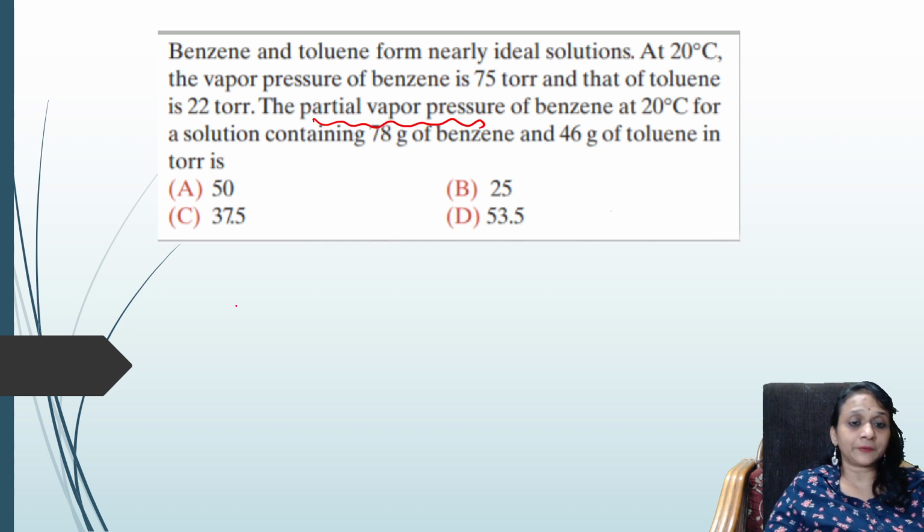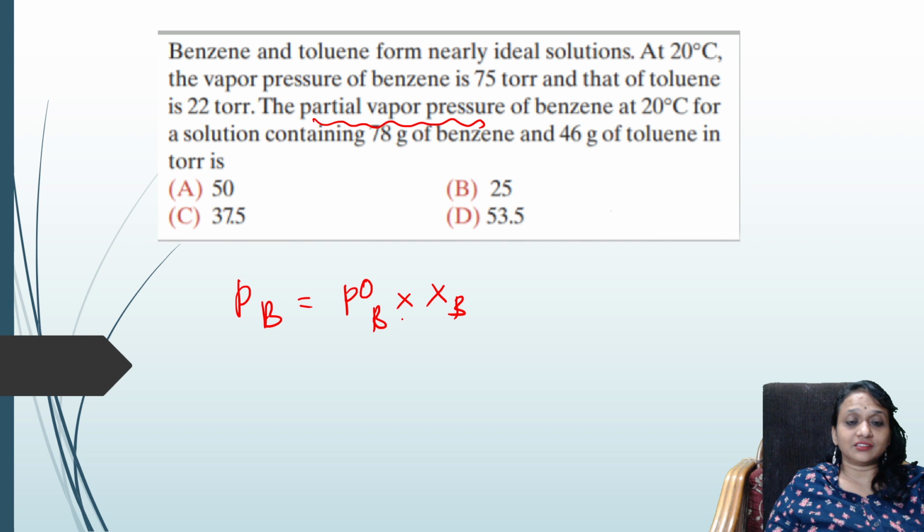What is the formula? PB is equal to P naught B into XB. What is P naught B here? They asked me to find the partial vapor pressure of benzene at 20 degrees. P naught B is benzene, 75 torr. Correct?